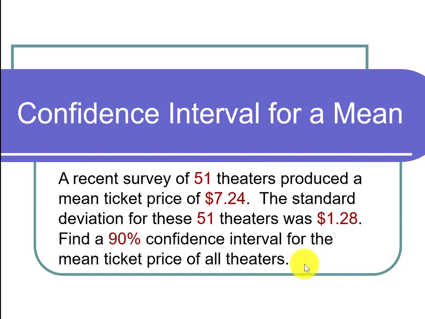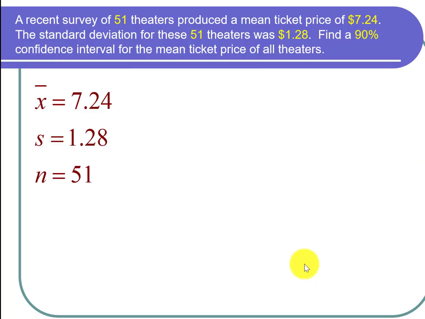So we want a confidence interval. The first thing I'm going to do is write down the important statistics that they gave us. Notice that we have 51 theaters that we looked at, so that's n equals 51. And the mean for that sample was $7.24, so the sample mean x bar is equal to 7.24.